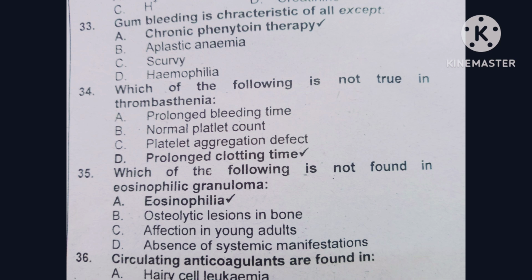Question number 35. Which of the following is not found in eosinophilic granuloma? Option A is eosinophilia. Option B is osteolytic lesion in the bones. Option C is affection in the adults. Option D is absence of systemic manifestations. The correct option is eosinophilia.